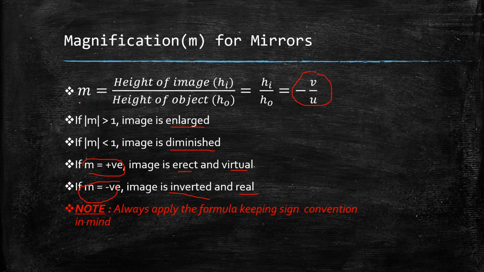Again, while applying the formula for m, this -v/u, always keep the sign convention in mind. Otherwise, the magnification you will get will be the opposite of what it should be.